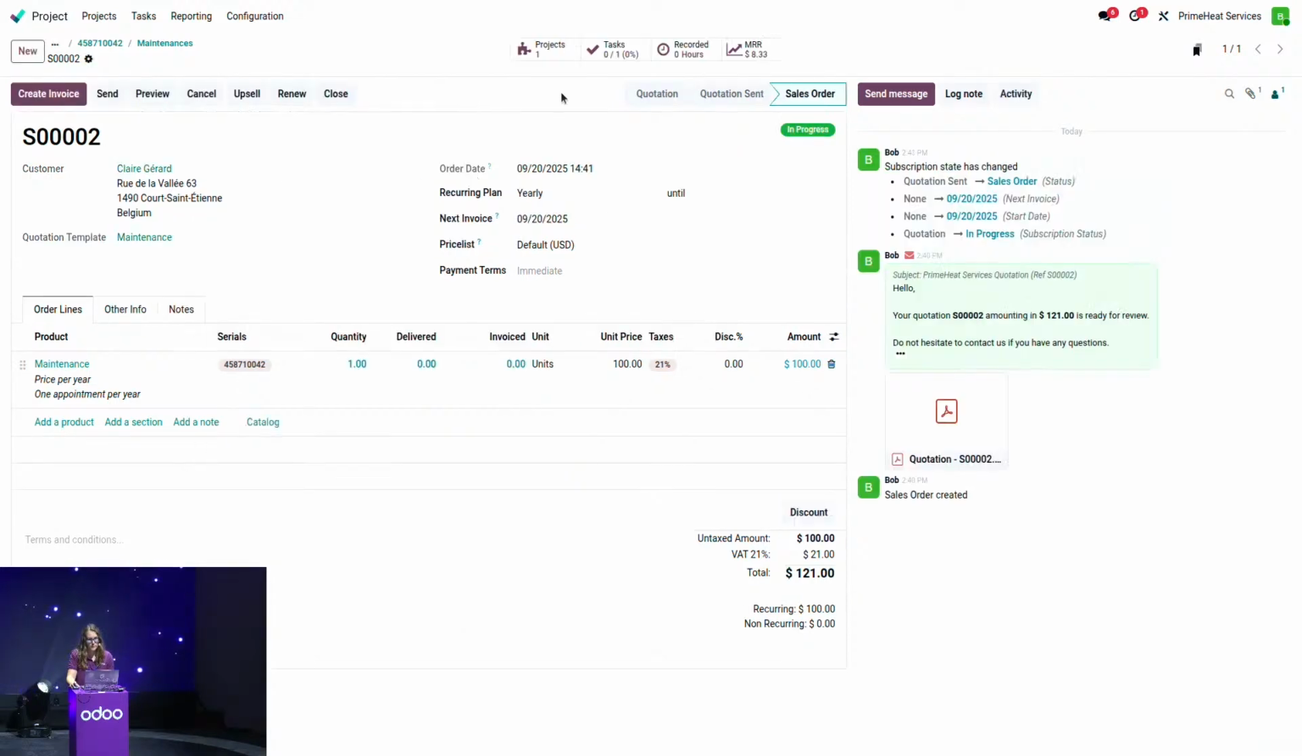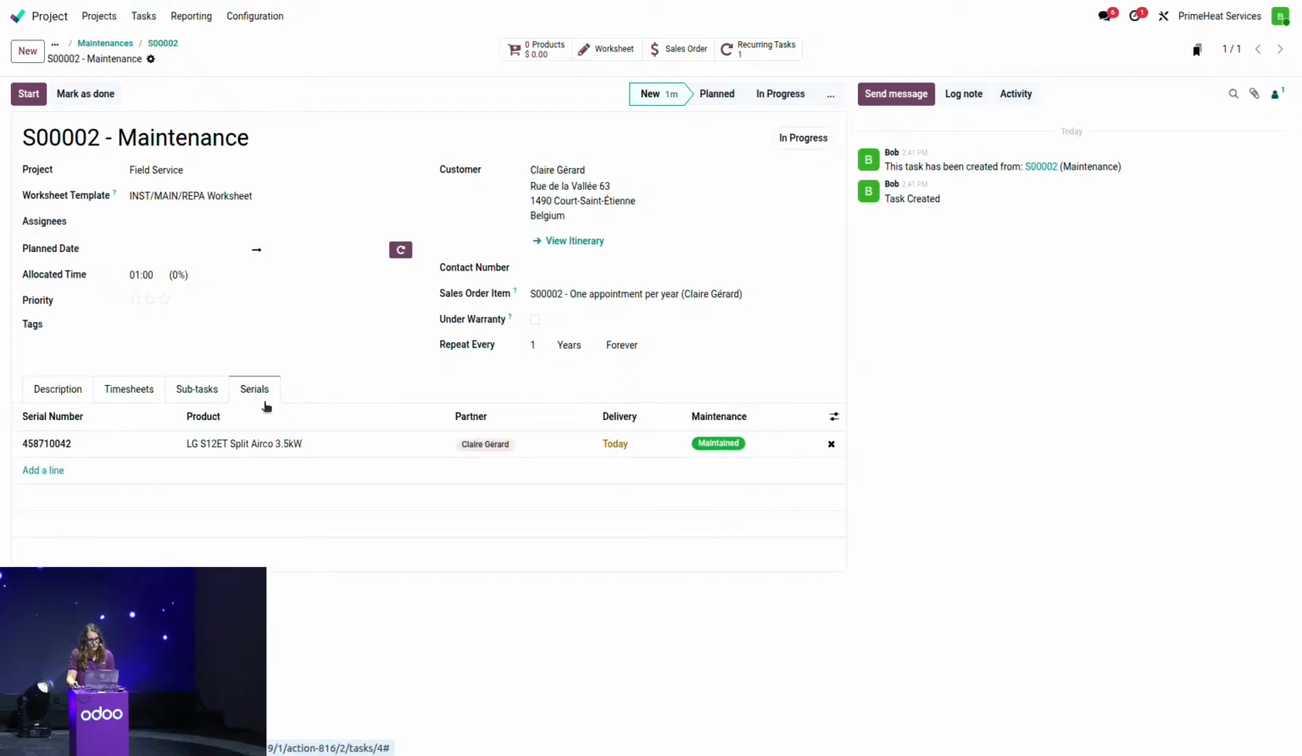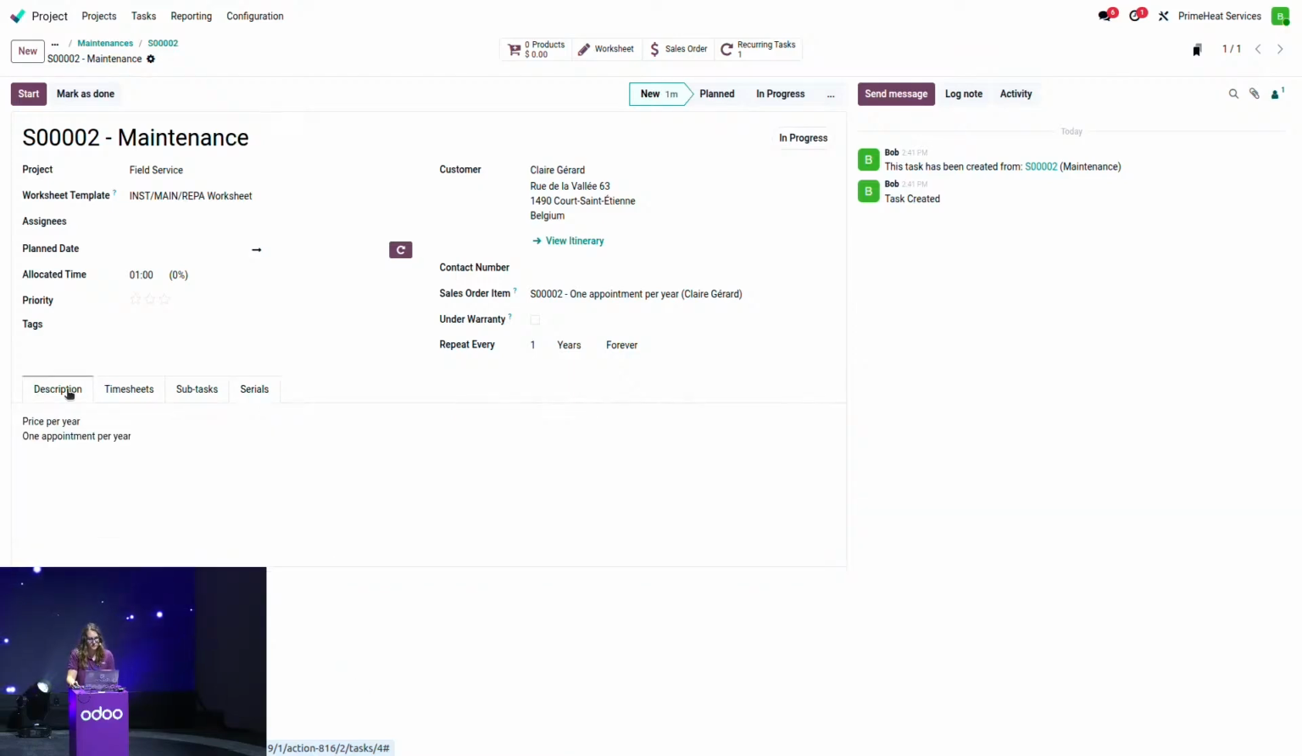When this is confirmed, again, I have a task that is created. Let's have a look at this task. On the task, what is very interesting is that we see that we have a recurrency that was set automatically. We see that this task will repeat every year with the same assignee and the planned date +1 for the year after. We also see that we have a new tab with the serials that was taken over. So in case Claire has several devices, the technician knows exactly which one he needs to maintain.